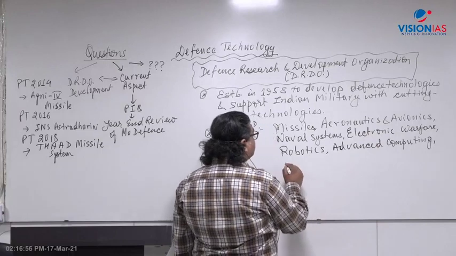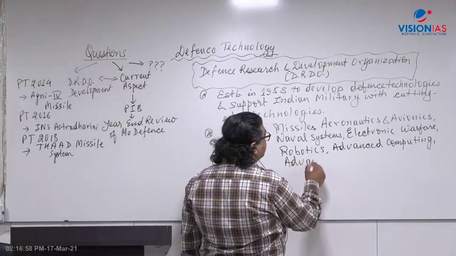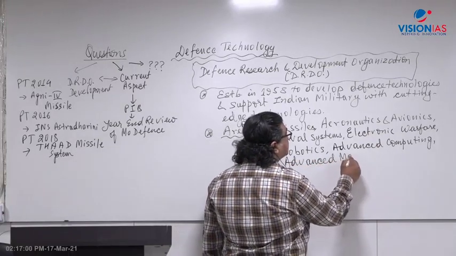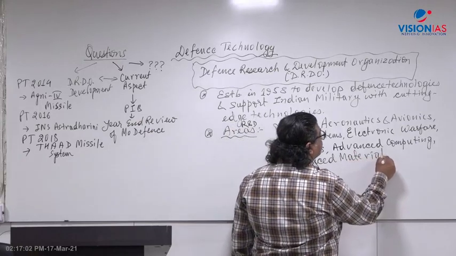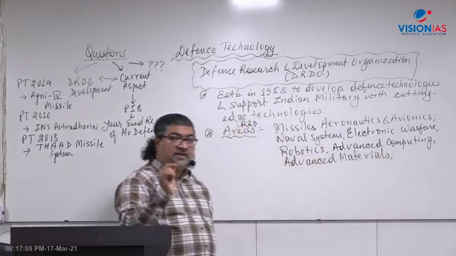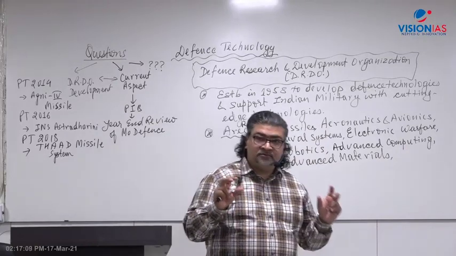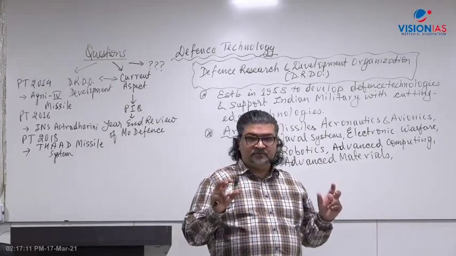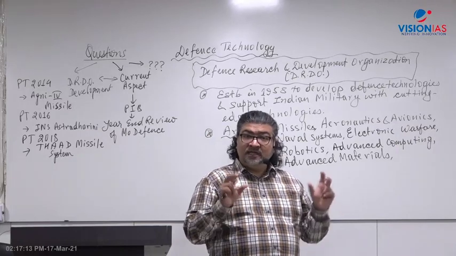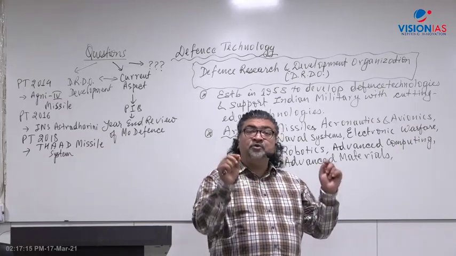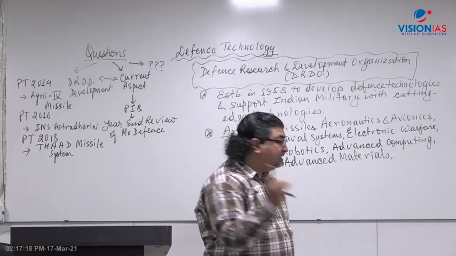Then again, advanced materials. It conducts research on advanced materials. And now you know about nanomaterials. DRDO is now involved with nanoparticles, nanomaterials, polymers, composite materials. Like Tejas, the Light Combat Aircraft, which is made of lightweight composite material. So again, that is involved with research.